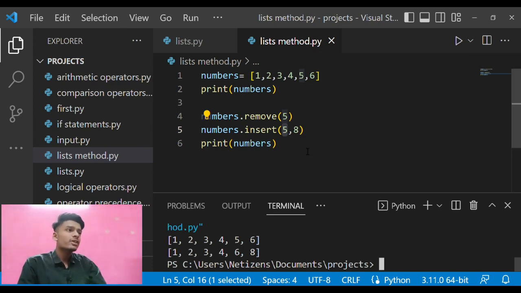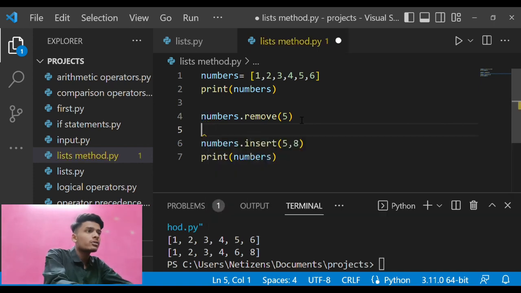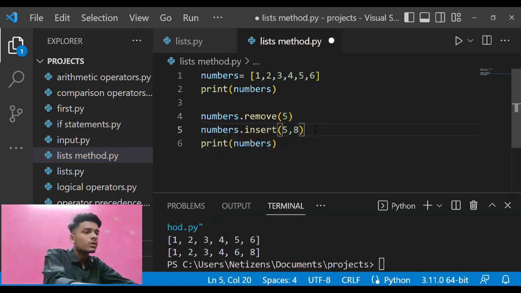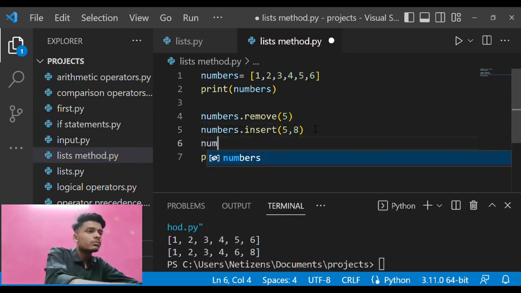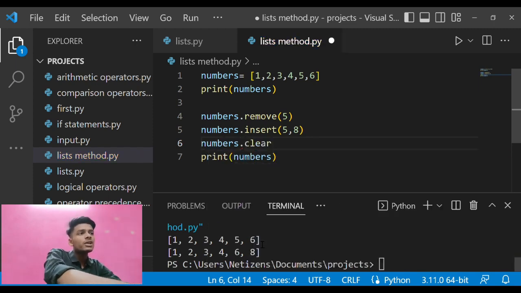So there are a bunch of other things as well. Likewise, if I just enter numbers.clear, it will clear all the values present in the list. So here you go. After this, I need to just enter